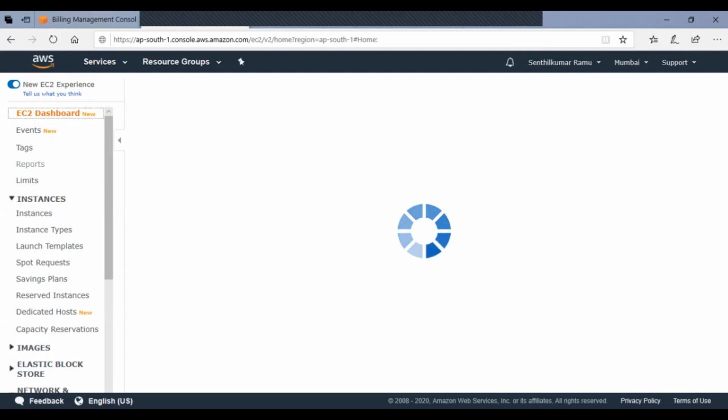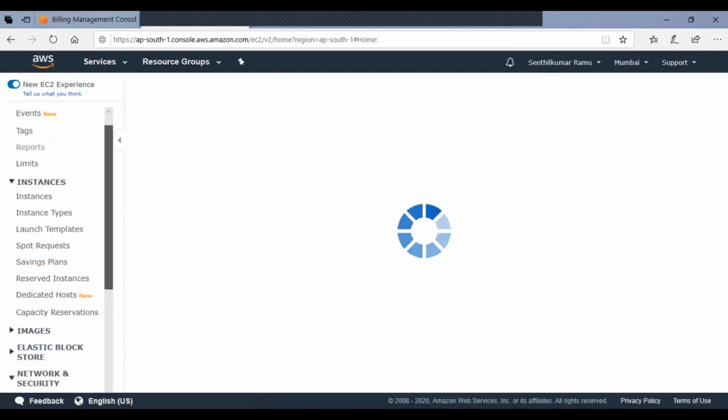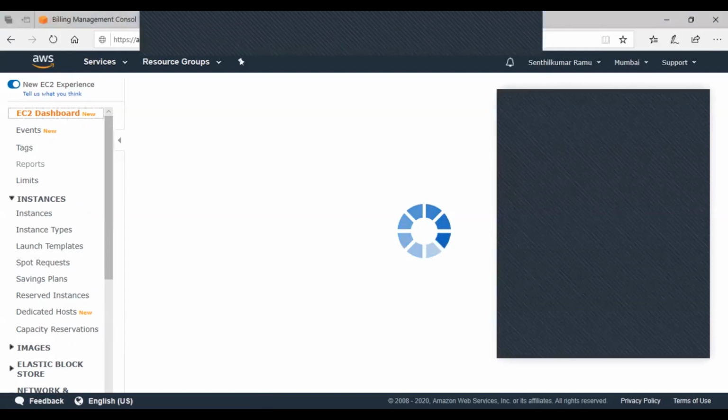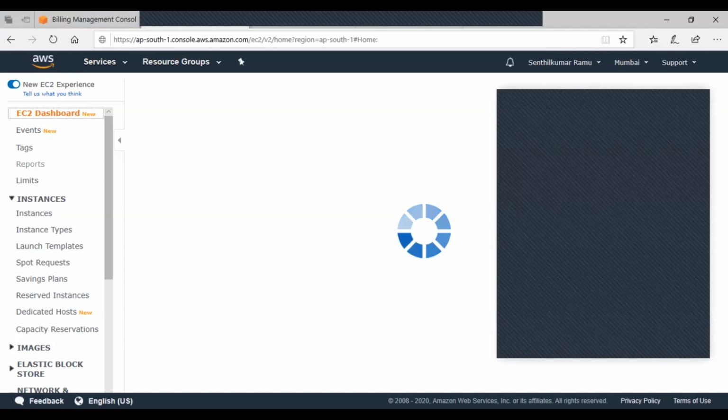And Senthil, when you talk about different instances, what is the parameter to differentiate? What is the major one? The major parameter is the T-shirt size.